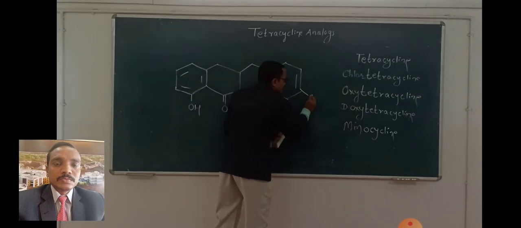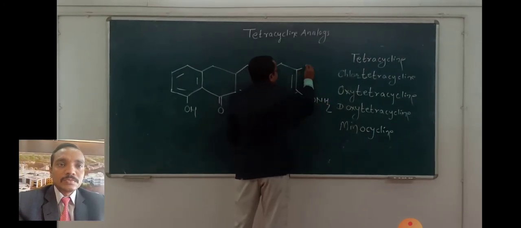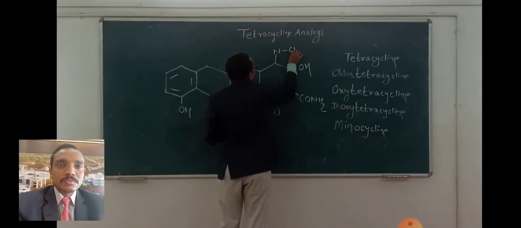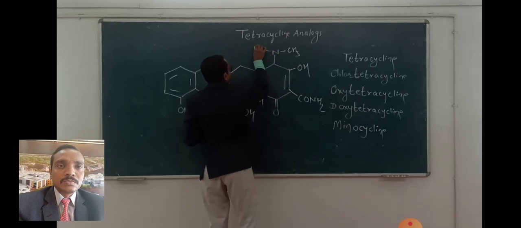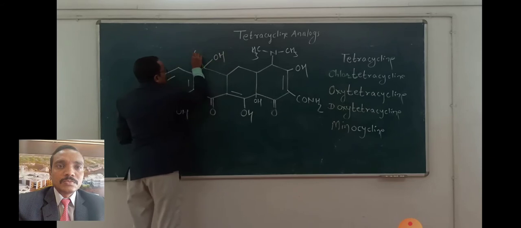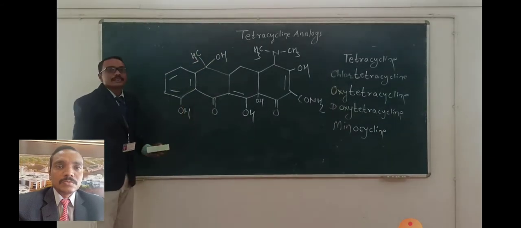At the second position, there is an amide group. Here there is a hydroxy and one more dimethylamine group. And here two substitutions, one is methyl and another is hydroxy. So this is the structure for tetracycline.